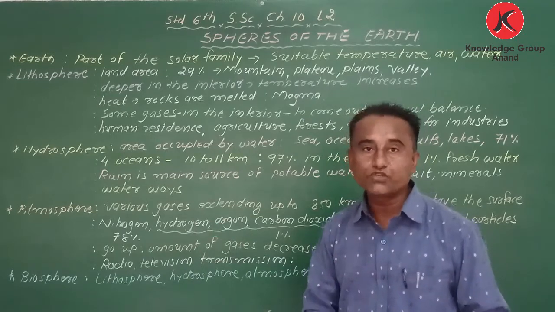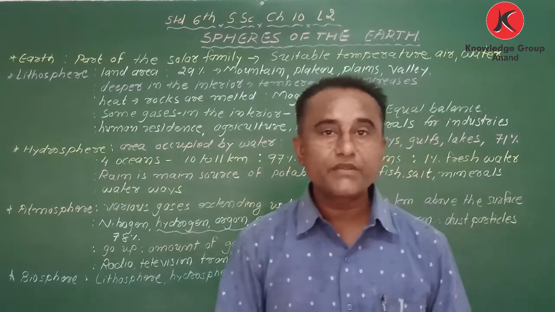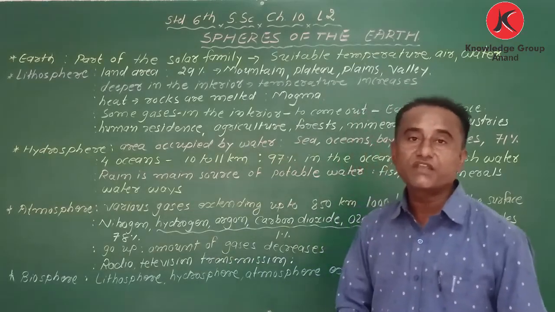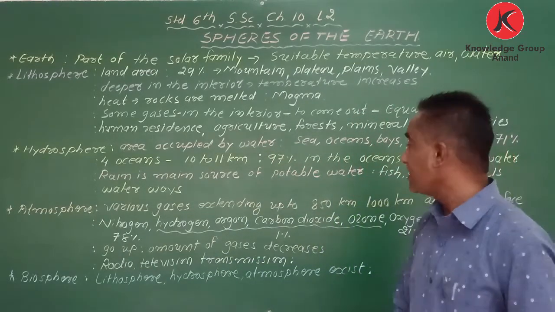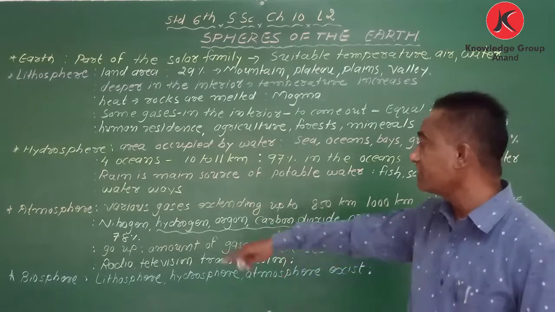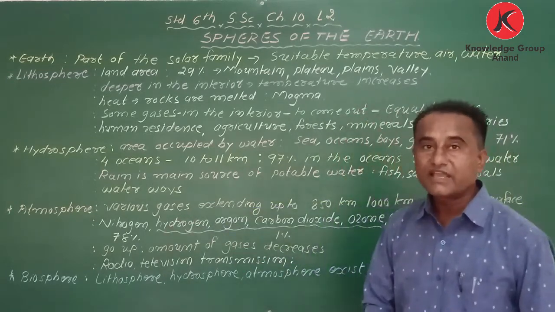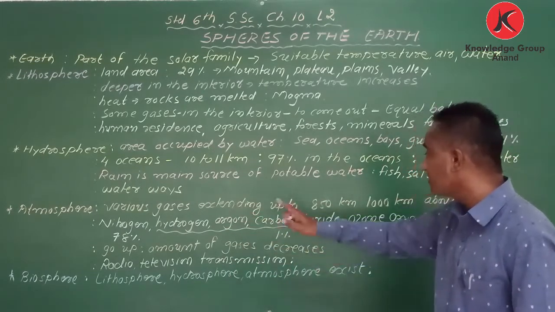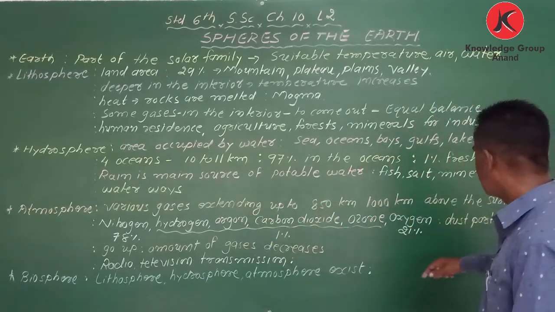Next one is the atmosphere, the covering of air wrapping the earth from all four sides. It means different gases are there. I have already written the names of the different gases: nitrogen, oxygen, hydrogen, argon, carbon dioxide, ozone.